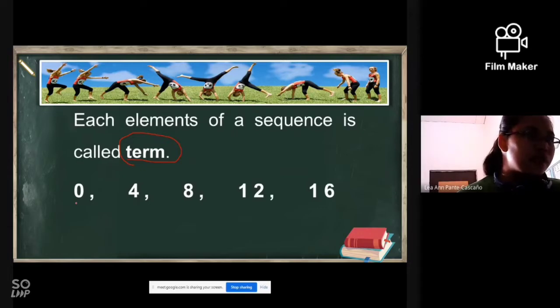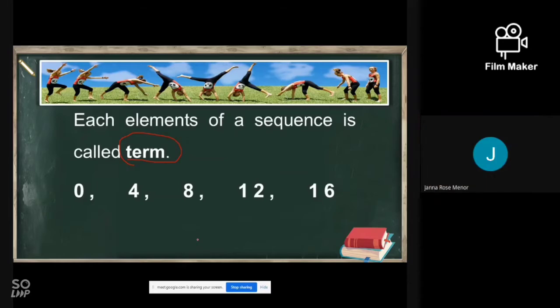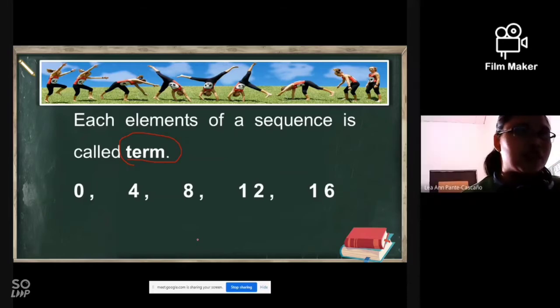Therefore, 0 is what we call a term. 4 is also a term. 8, 12, and 16 are terms of the given set. So if this is 0, that is now the first term. 4 is the second term. 8 is the third. 12 is the fourth. And 16 is the fifth term. So therefore, how many terms do we have? 5 terms. Okay, there are 5 terms in this given sequence.